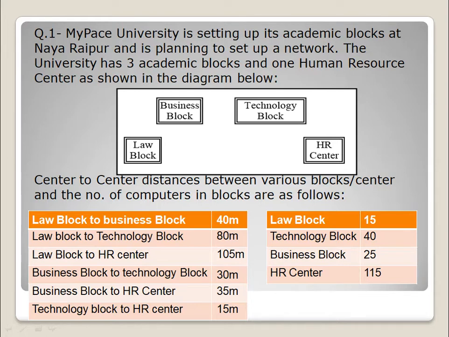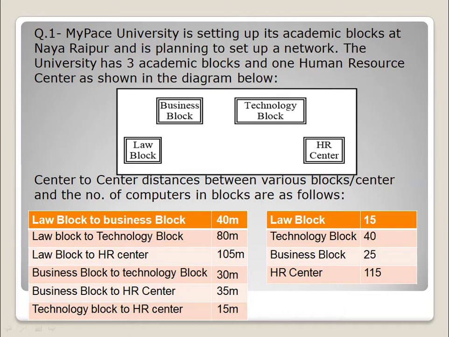Okay, and the center to center distance and the number of computers in each block will also be given to you, like it is given in this example. This table is having the distance between all the blocks, and here you are having the blocks and the number of computers in those blocks. Okay, so this is a typical pattern of this question.